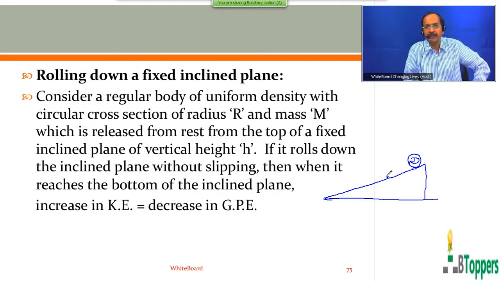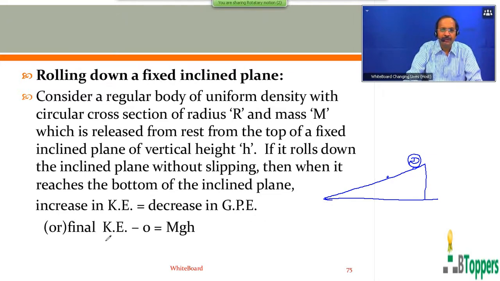So when no work is done by the friction force, and in general, if no work is done by the other forces which are not conservative, then the total mechanical energy of the body remains constant. So from conservation of mechanical energy, you can write: increase in the kinetic energy of the body as it rolls down the fixed inclined plane is equal to decrease in the gravitational potential energy. Decrease in gravitational potential energy equals mgh, where h is the vertical height through which the body falls.